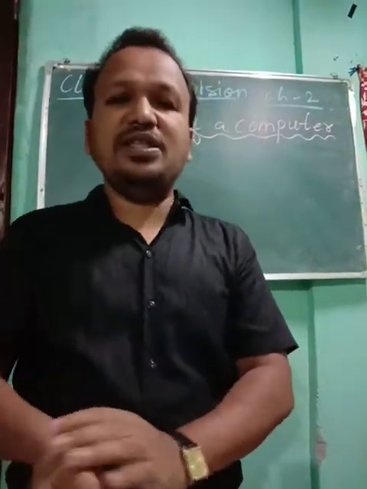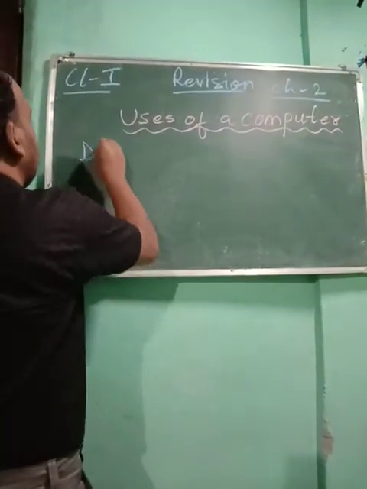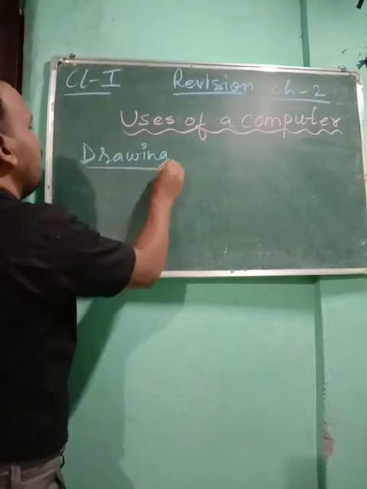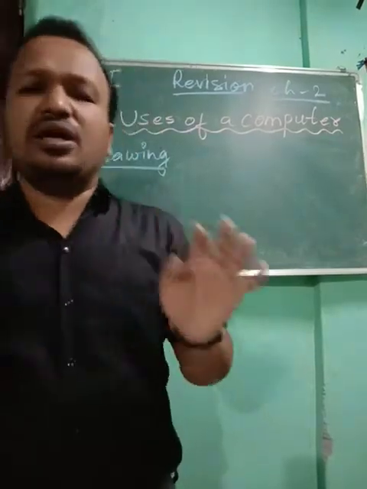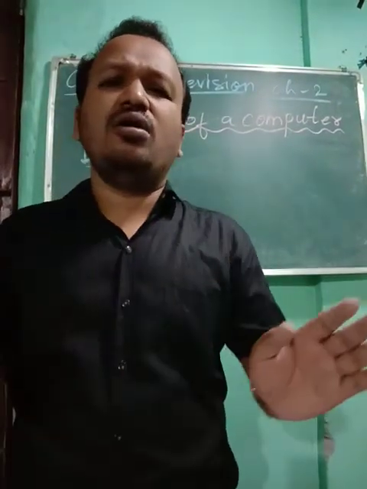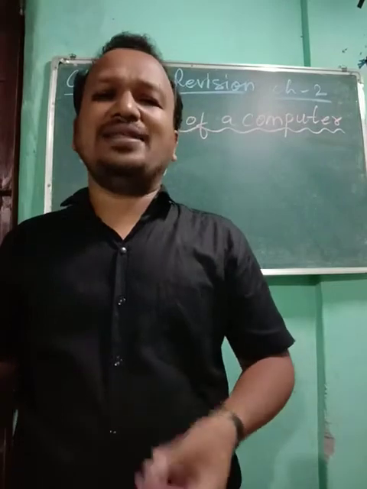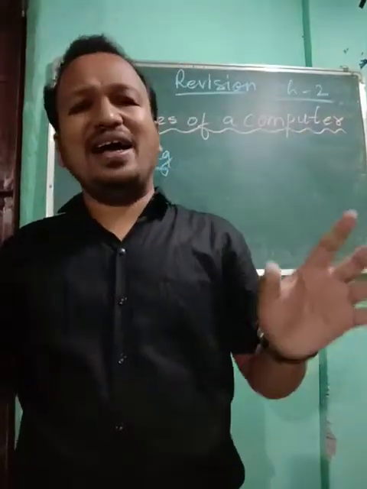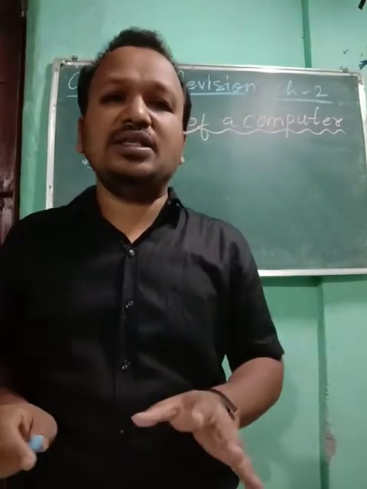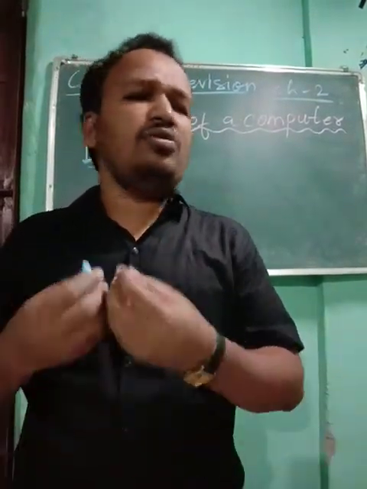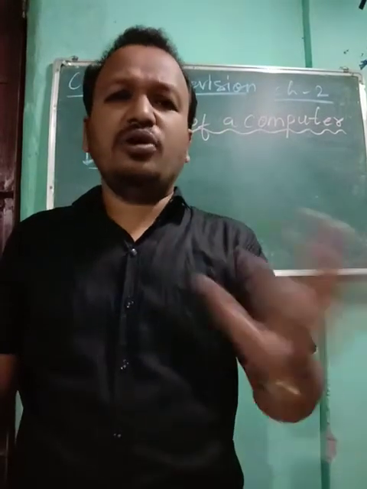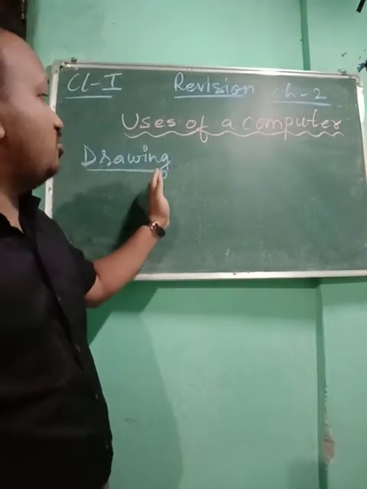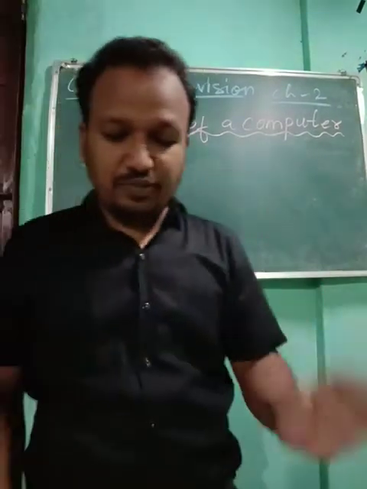Now we will first see drawing. Okay children, with the help of a computer you can draw, you can put in your colors, whichever color you like. You can draw whatever you like. You can draw an apple, a cat, a house, a sky, mountains, rivers, flowers. You can put in your colors and enjoy it. Through drawing you can enjoy and you can learn. Understood? So drawing is also a use of a computer.